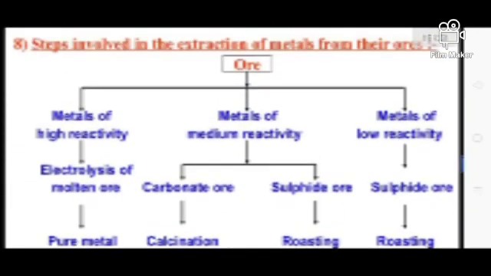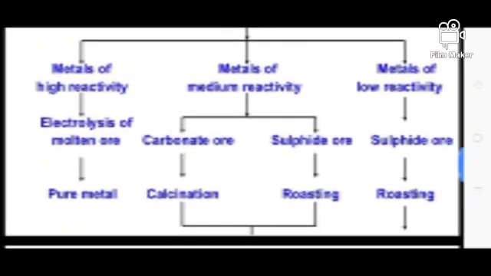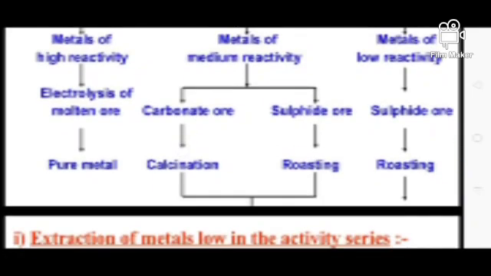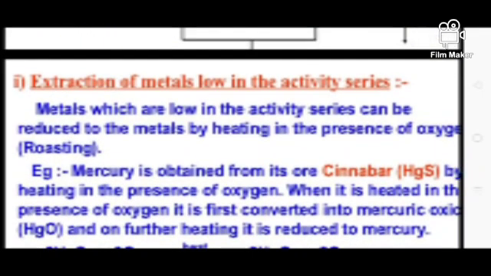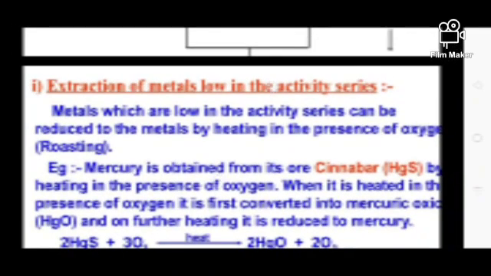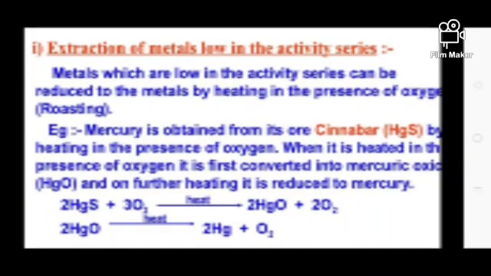And the metals having low reactivity are considered as sulfide ore, and we do the roasting process with them also. This is the total brief discussion. Metals which are low in the activity series can be obtained by heating in the presence of oxygen, which is called roasting. So what is roasting? Heating the ore in the presence of oxygen.